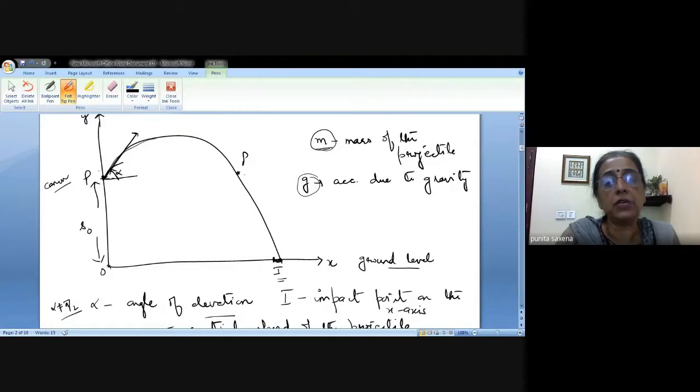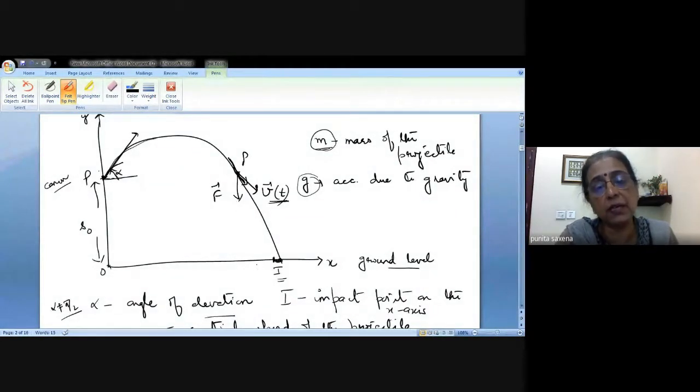When it reaches this point, the velocity is always going to be along the tangent to that curve at this point. So this is where the velocity is going to be directed. And since the particle is falling down, the force which is pulling this particle down is also going to be directed in this downward direction.